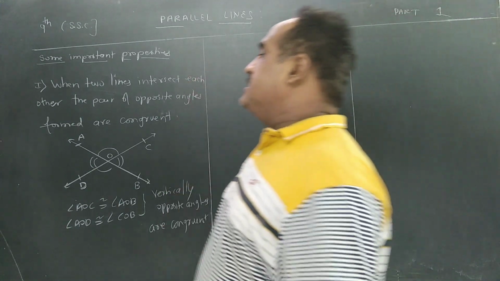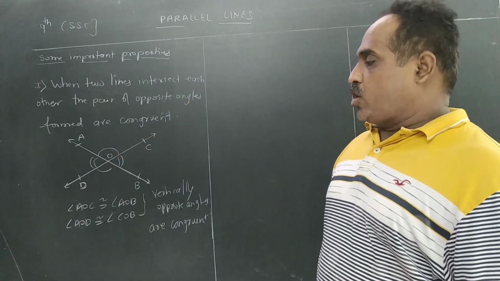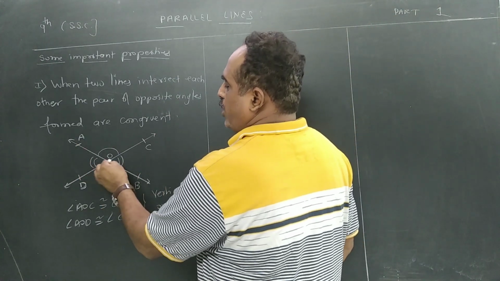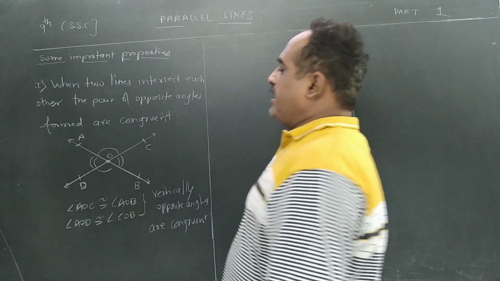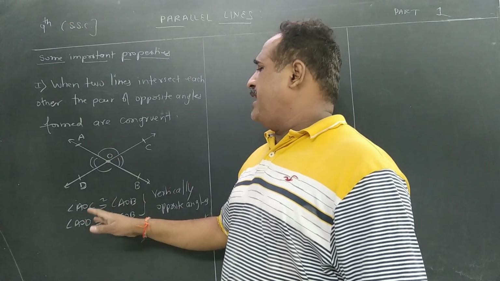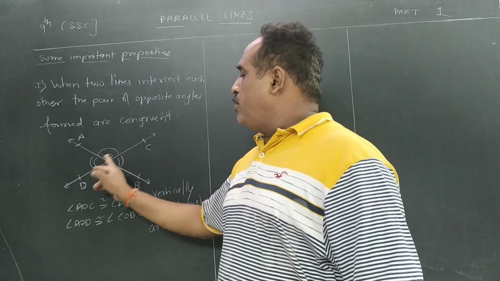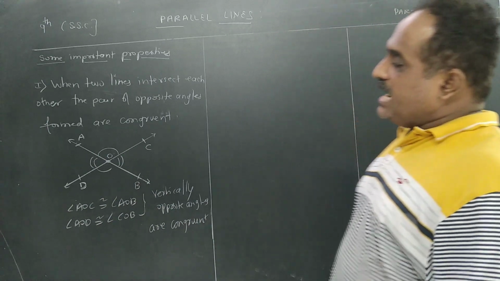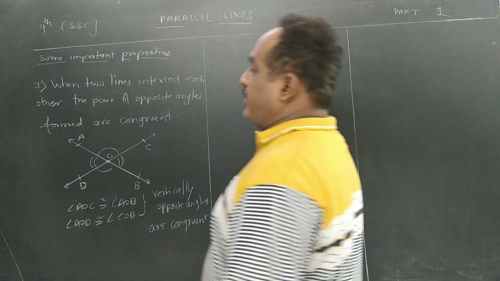When two lines intersect each other, the pair of opposite angles formed are congruent. So when two lines AB and CD are intersecting at point O, angle AOC and this one will be called as what? Opposite angles or vertically opposite angles. This pair of opposite angles, or vertically opposite angles, are congruent. So angle AOC will be congruent to angle BOD and angle AOD is congruent to angle COB. That we have studied as a theorem in the first topic. So that becomes a property now.